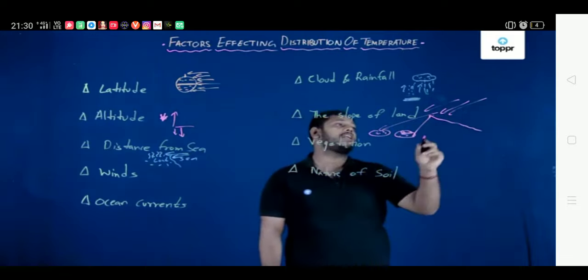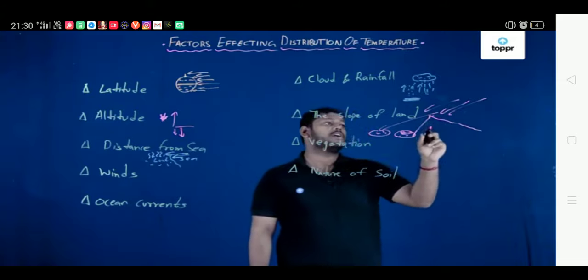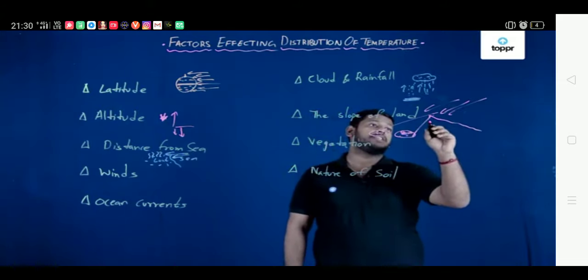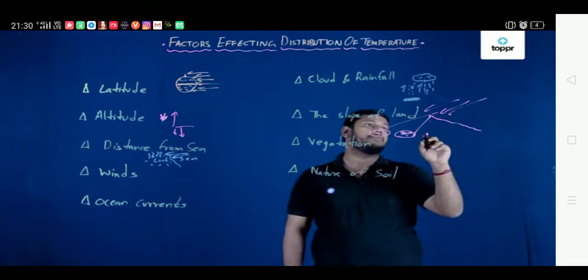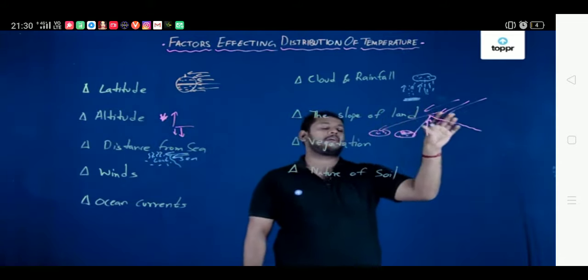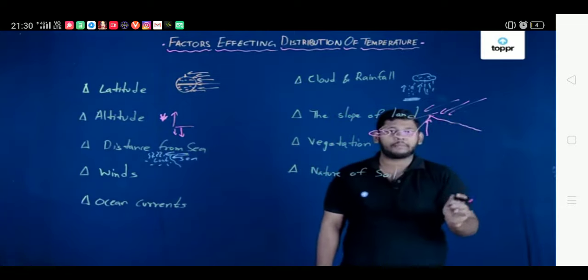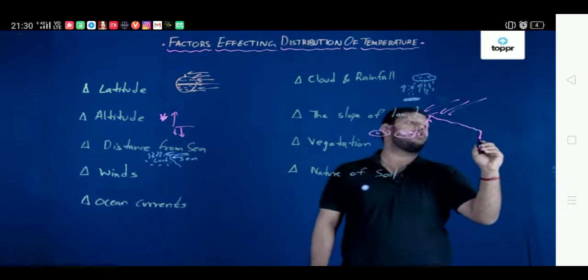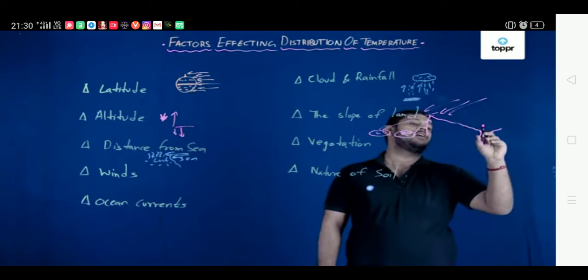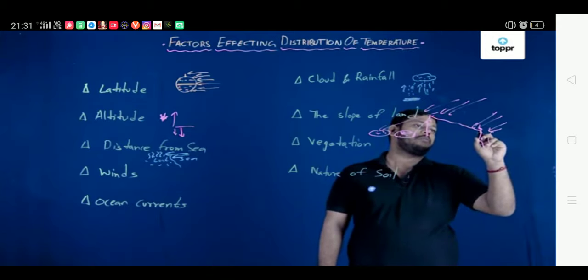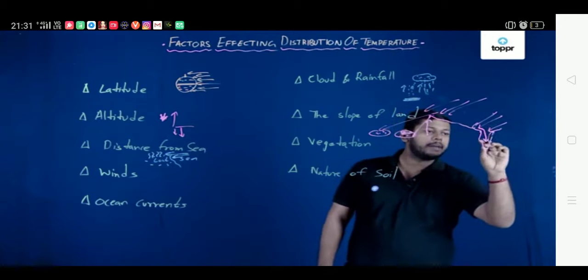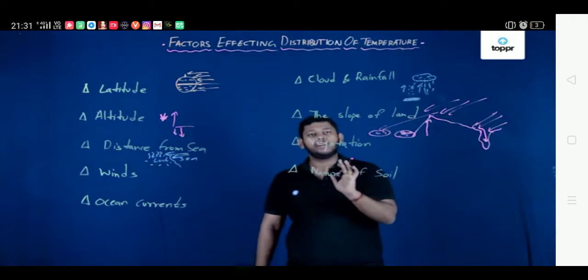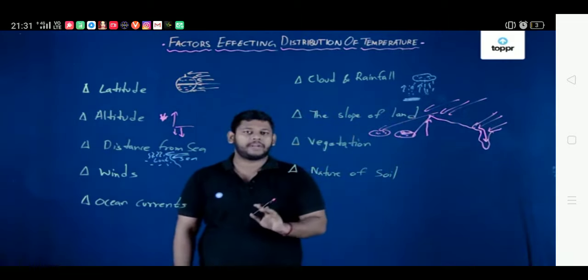Also, as we discussed earlier, the normal lapse rate is basically that as we go up from this particular point to higher and higher, the temperature will decrease because the air becomes thinner. That is a normal lapse. Also, if we have some gorge or valley here, because of the sun rays not reaching into this particular valley, as we go from this point down to this point, the temperature will decrease. So that is the inversion of temperature.